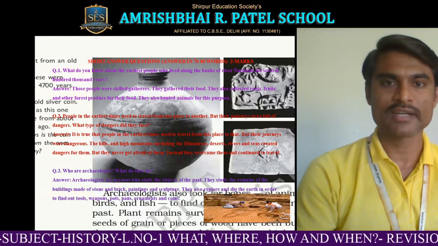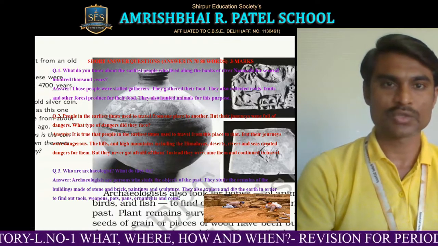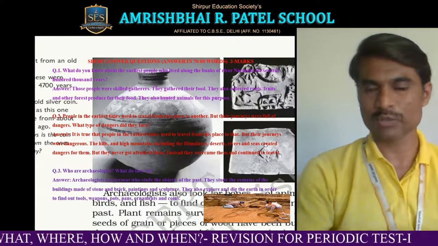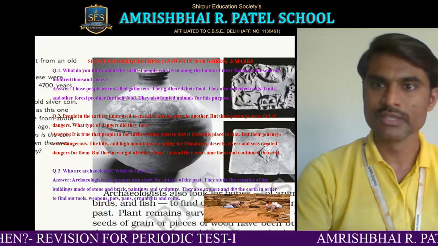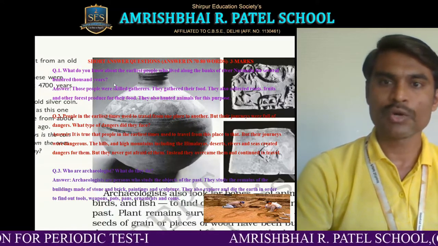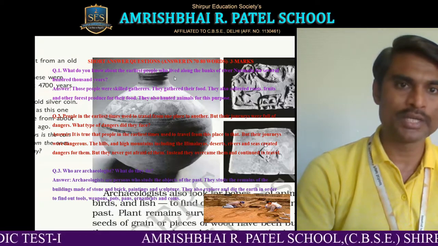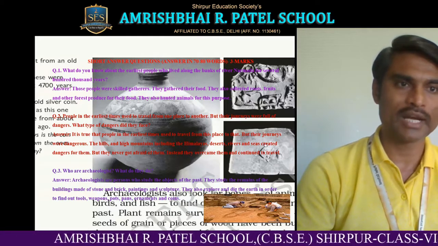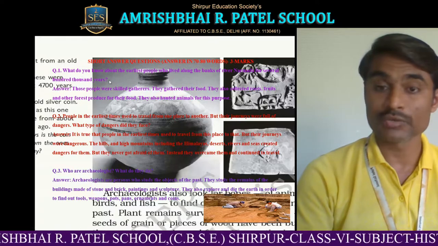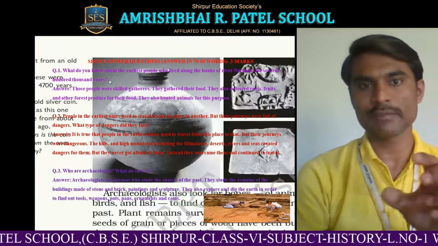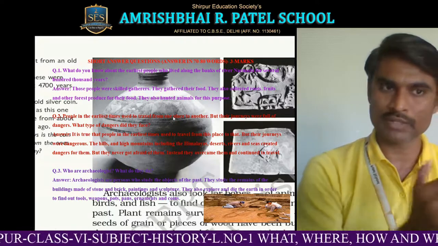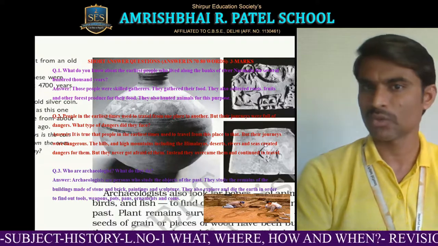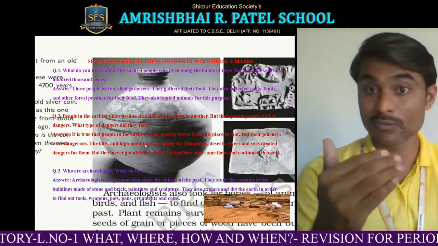Now let us understand short answer questions. You have to write answers to these questions in 70 to 80 words, or 3 or 4 points are sufficient. So the first question is, what do you know about the earliest people who lived along the banks of river Narmada for several hundred thousand years? Means we have to understand the question properly. We have to write about the people who lived on the banks of river Narmada several thousand years ago. So you have to say what they have done.